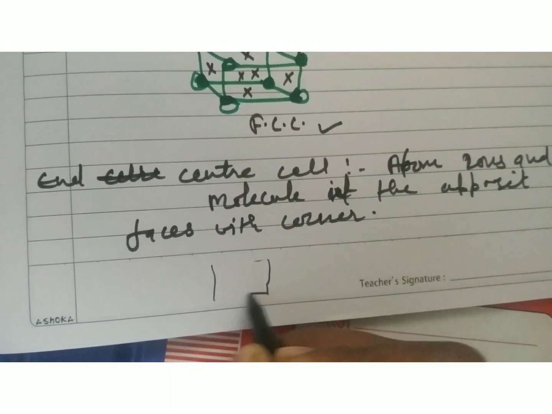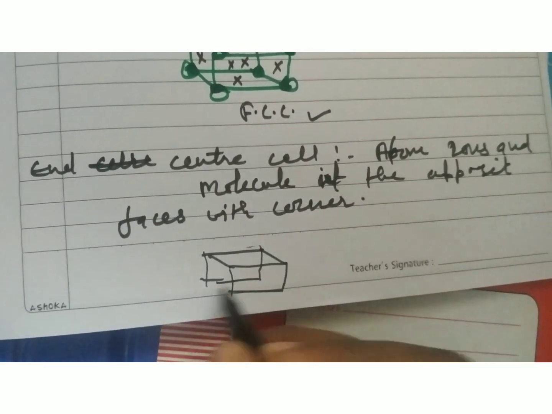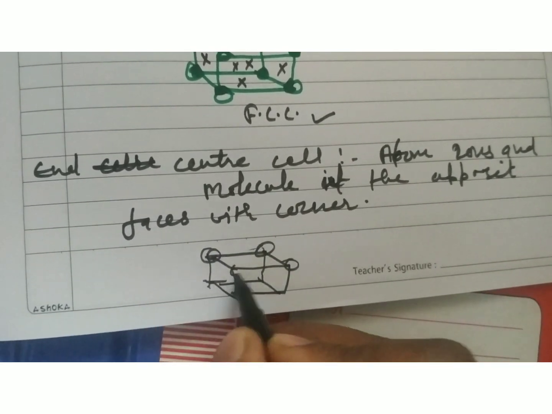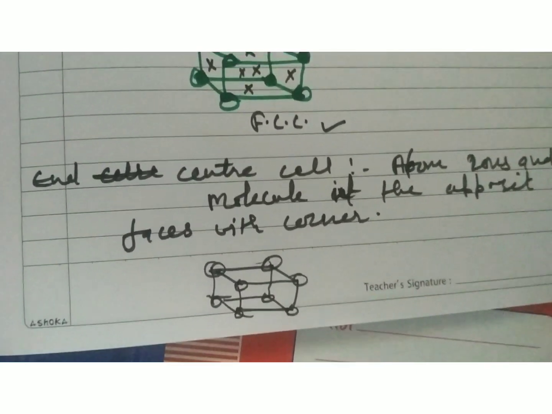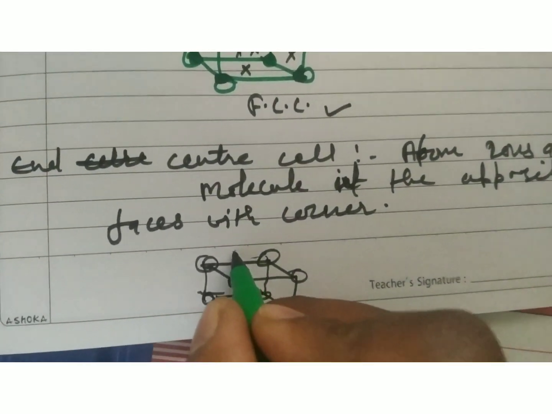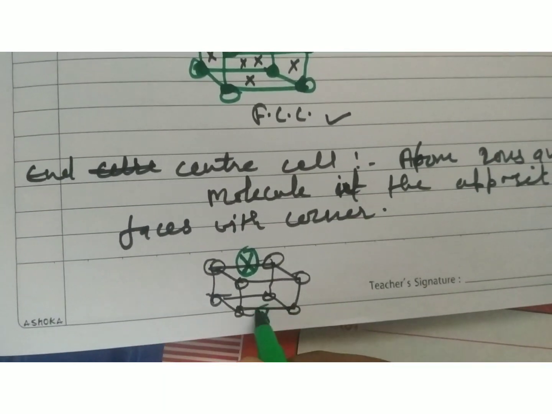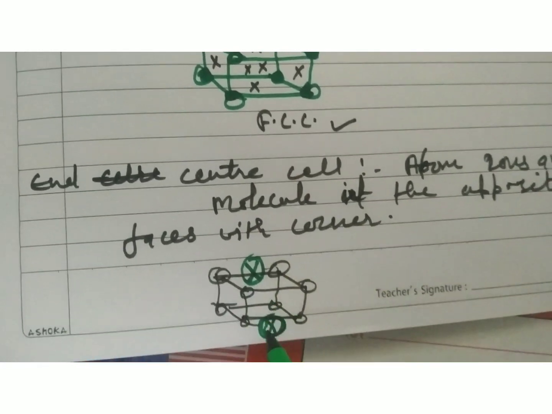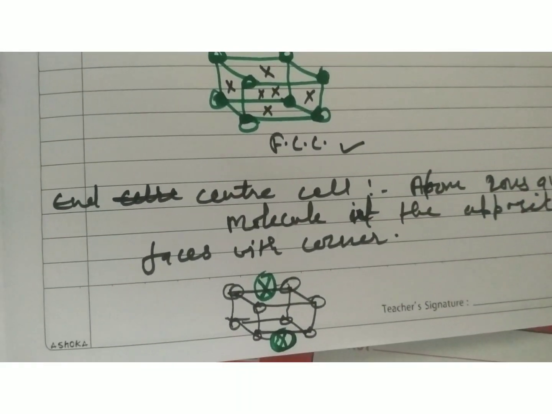So just understand with the help of an example. Suppose this cube is a unit cell. Clear? And molecules will be at the corners of the unit cell. This is identified as a simple unit cell. But for the identification of an end centered cell, molecules will be in the opposite faces of the cell. This is the identification of an end centered cell. Clear? Okay,